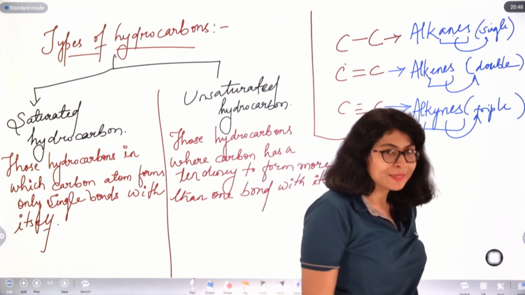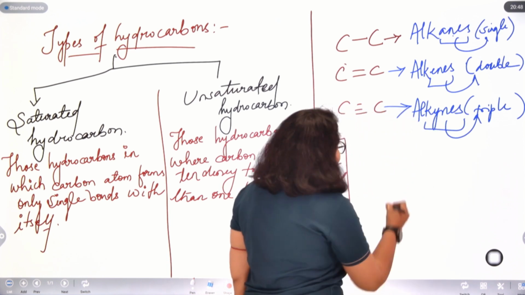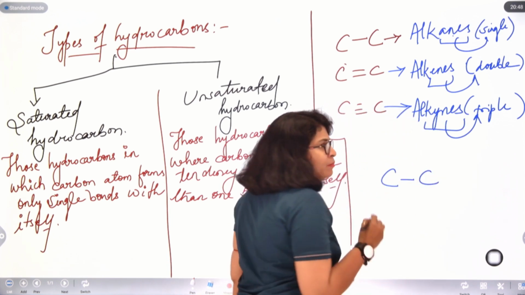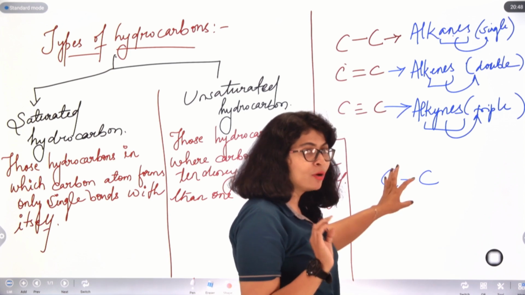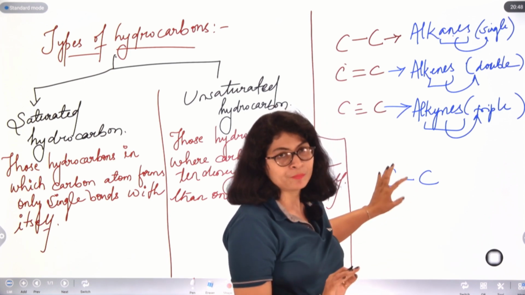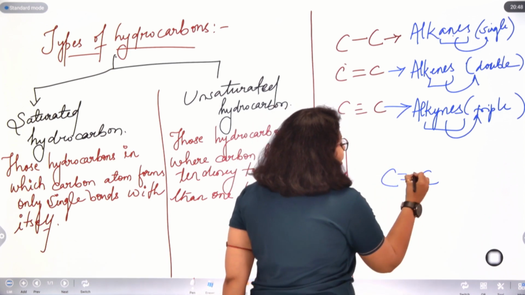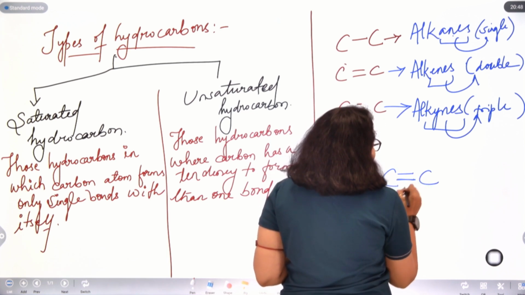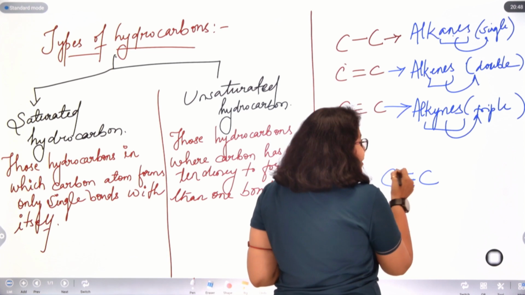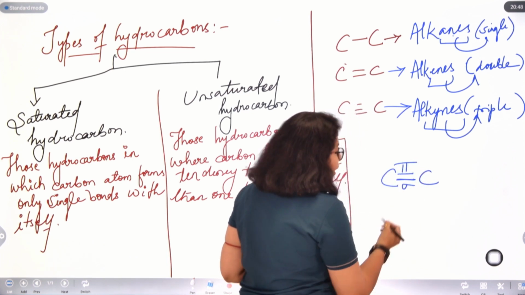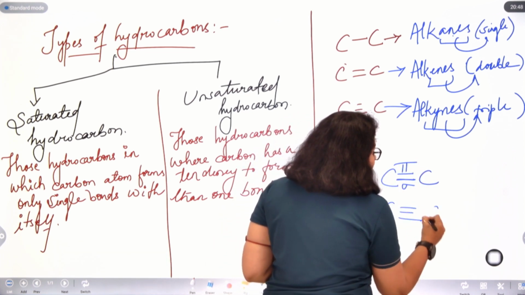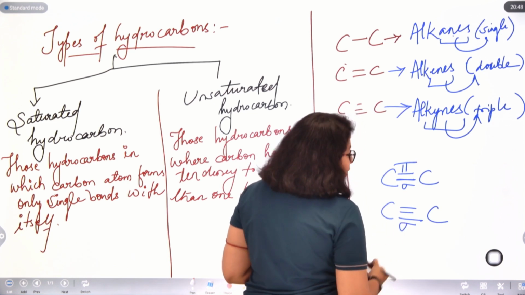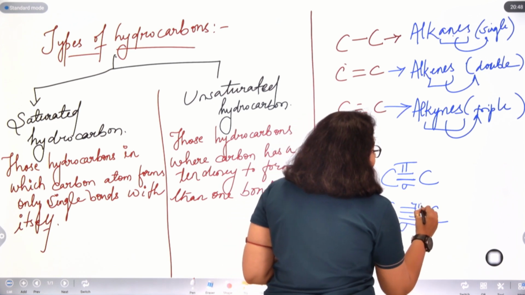and carbon atom forming triple bond falls under the category of alkynes. Now, another important thing to note here is, if carbon atoms form a single bond, that is by default a sigma bond, right? But if carbon atom forms a double bond, then the first bond will be sigma, the next one will be pi. If it forms a triple bond, then the first bond will be sigma, the other 2 bonds will be pi.